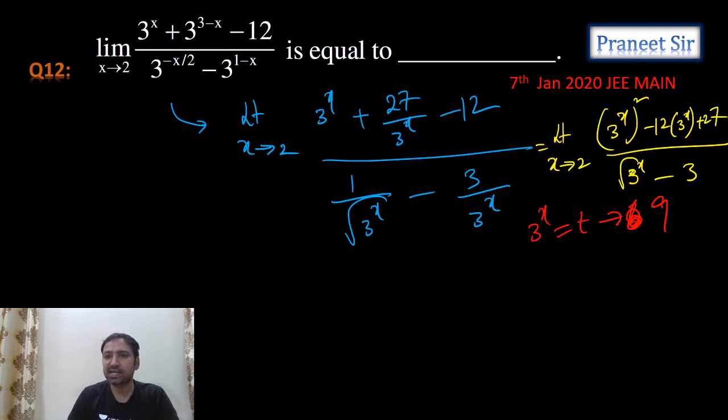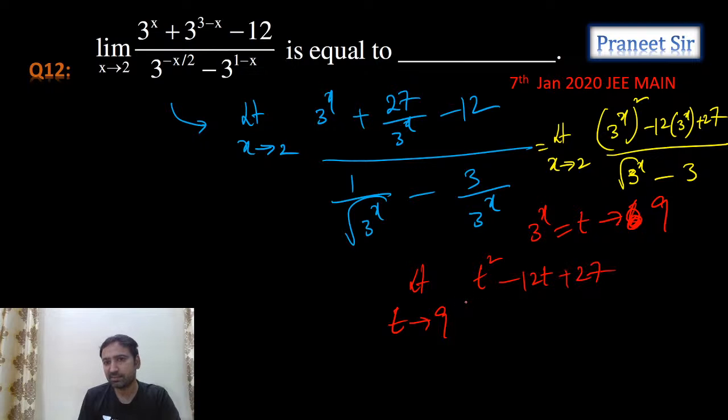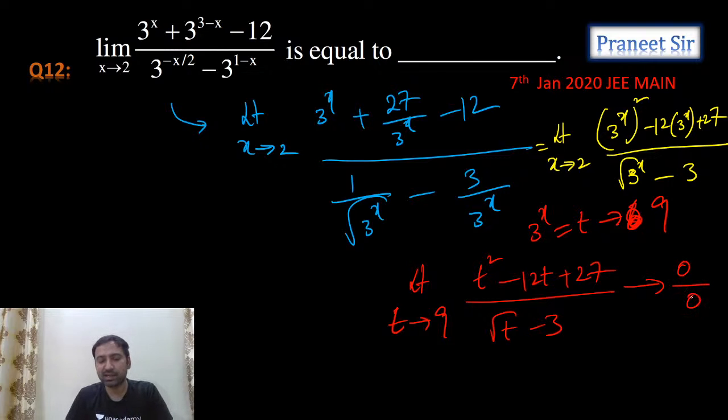Right, so t is tending to 9, guys, and now I am changing the question to limit t tending to 9, t square minus 12t plus 27 by root t minus 3. So now am I getting 0 by 0? Can we apply L'Hospital rule here? Let's apply L'Hospital rule, and we get the answer very easily.